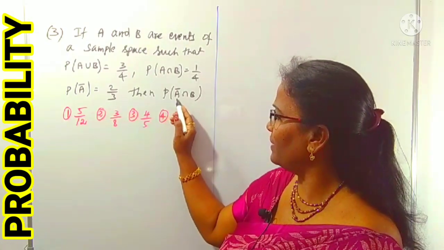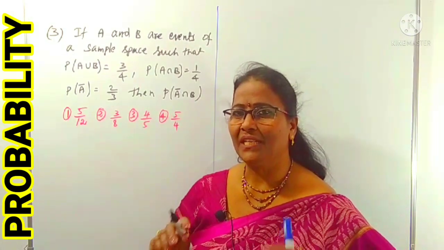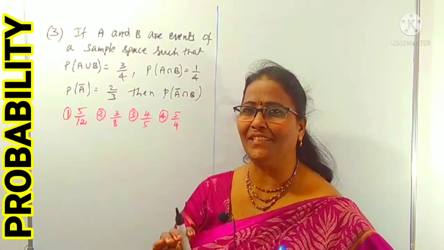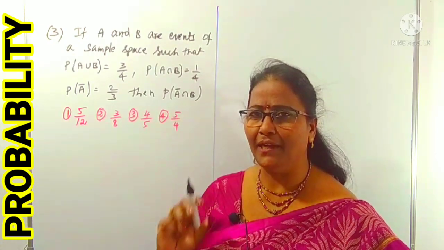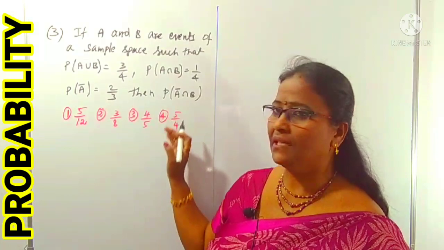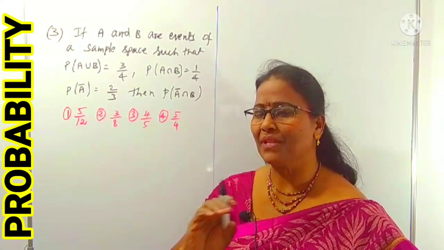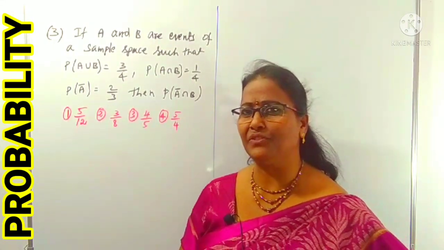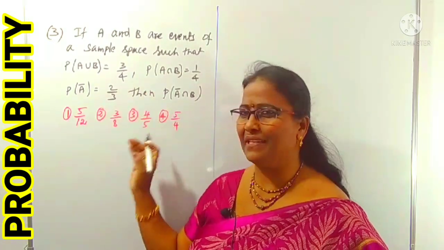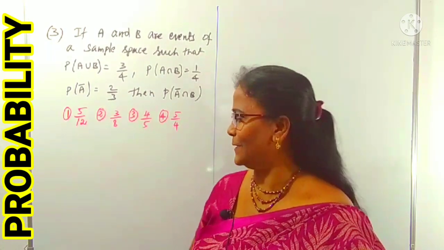Then he is asking for P of A bar intersection B. This clearly depends upon set theory. I already discussed the various terminology of set theory in the previous video, please watch it if you have not yet watched it. Even though I am explaining it clearly, no need to worry.